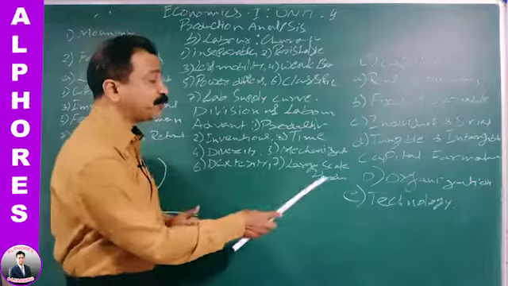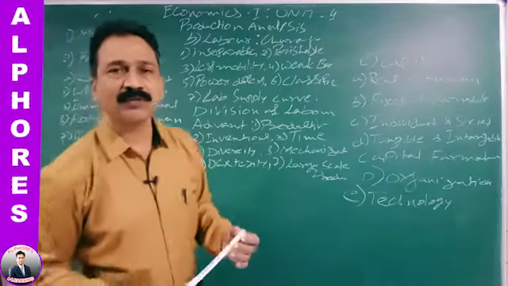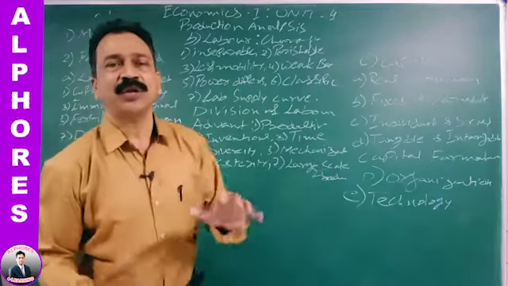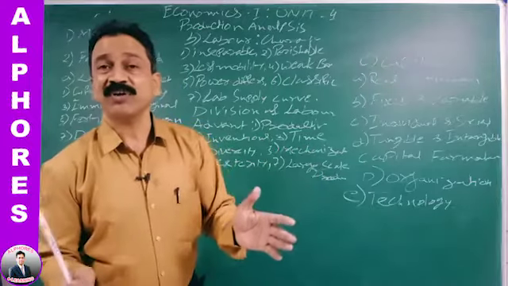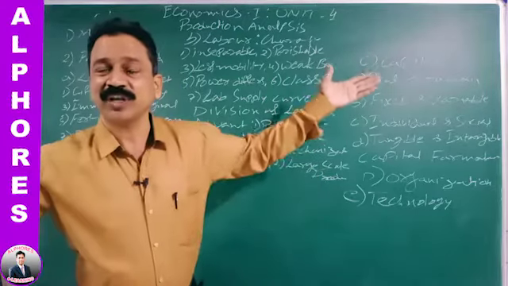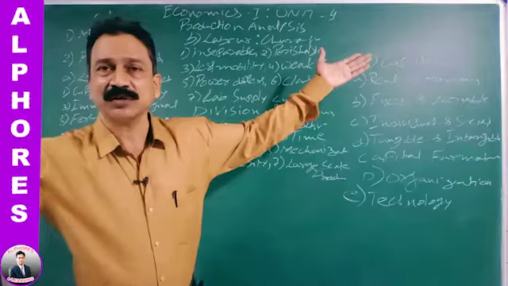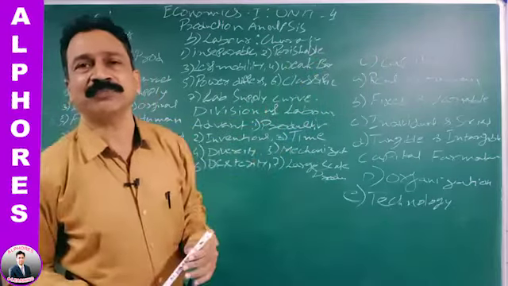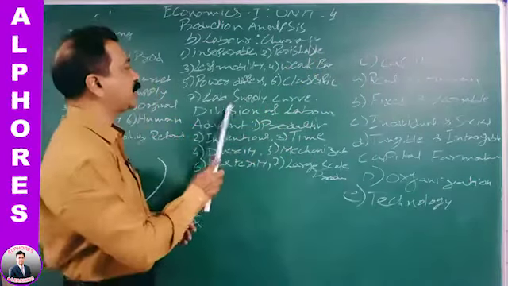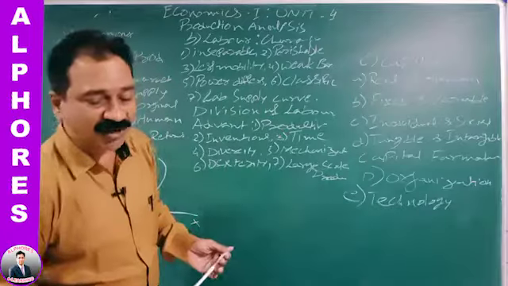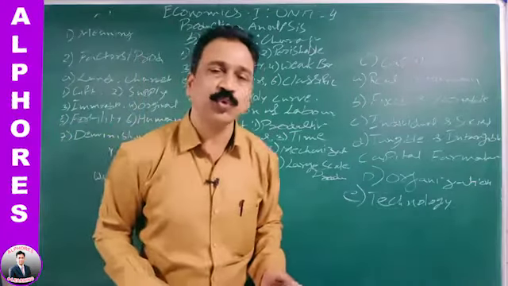And large scale production is possible with this division of labor. I told you, 10 people, only 10 shirts. But with division of labor, 50 shirts. So productivity increased, production increased. Large scale production is possible. So in that way, division of labor has its advantages, and division of labor has some disadvantages too.